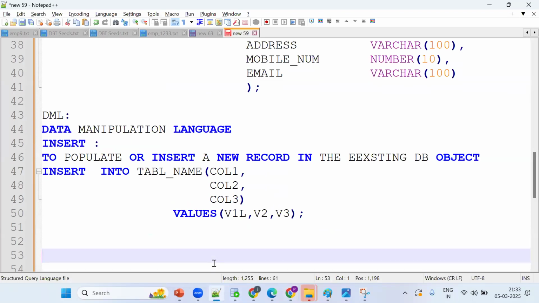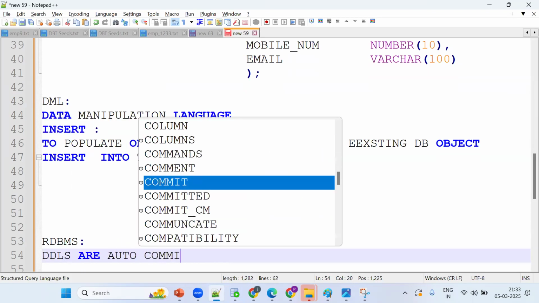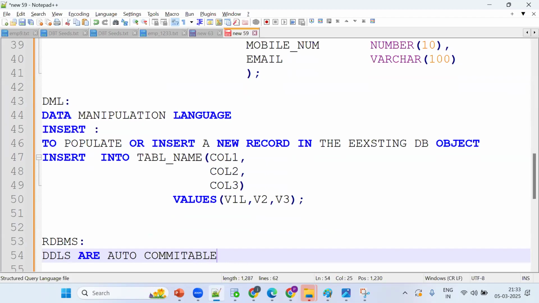In a normal RDBMS database, DDLs are auto committable. Auto committable, in the sense, what exactly does it mean? Anyone? If any error, rollback? Not rollback. Changes made to any one database object will be reflected in all sessions. If you make any changes in one session, they will be reflected in all the sessions. This is one important thing. Normally you know DDL, but you may not have clarity.